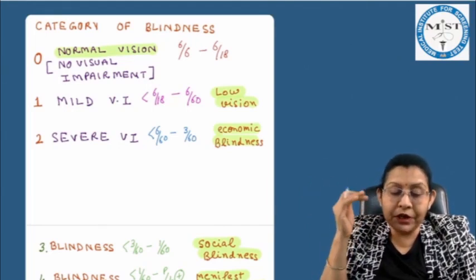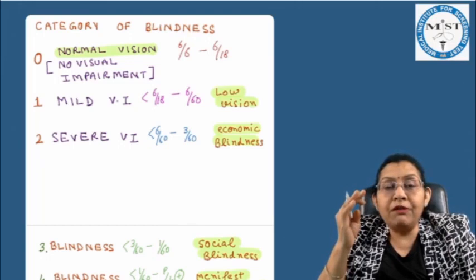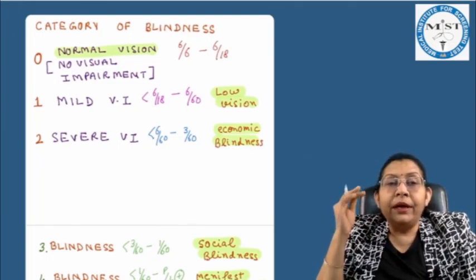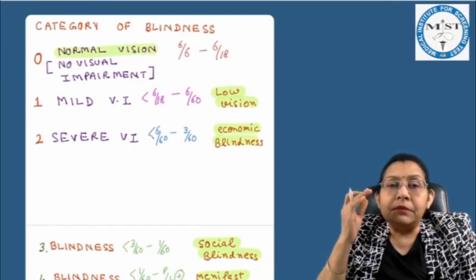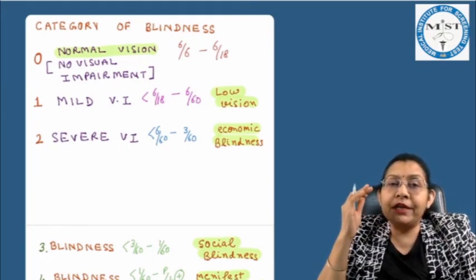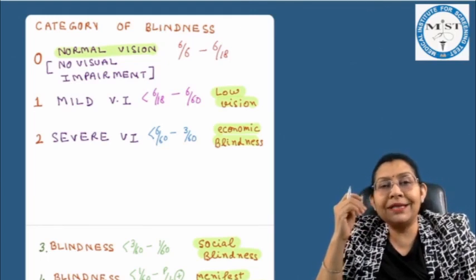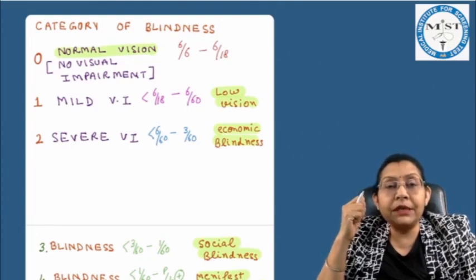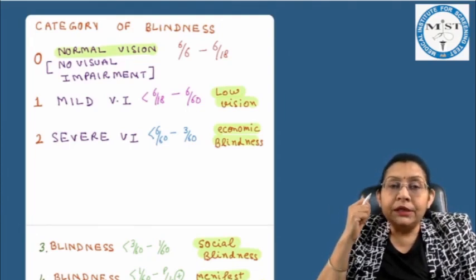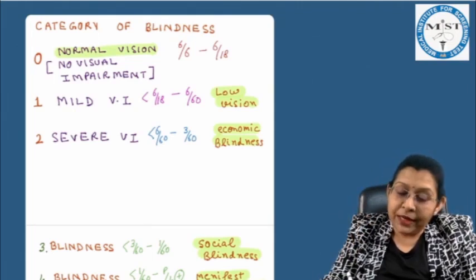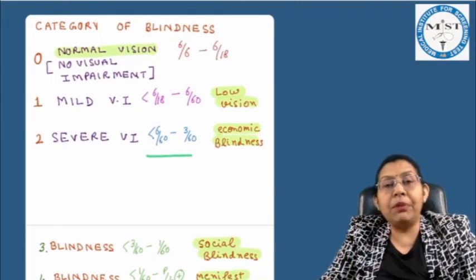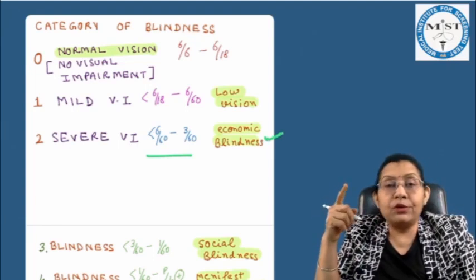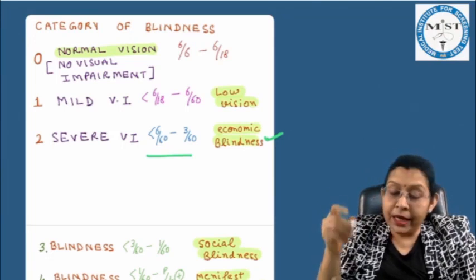As per the old classification, we can say that normal vision is between 6 by 6 to 6 by 18. We can say low vision if it is less than 6 by 18 to 6 by 60 as per the old classification, but as per the new classification, it is a mild visual impairment. Severe visual impairment is when the vision is between less than 6 by 60 to 3 by 60, or it is economic blindness.